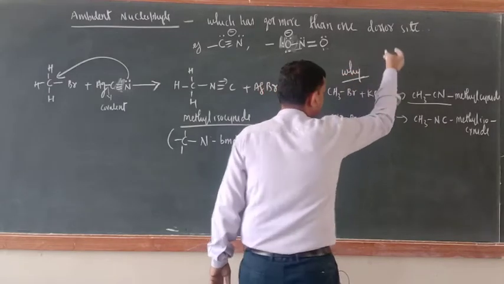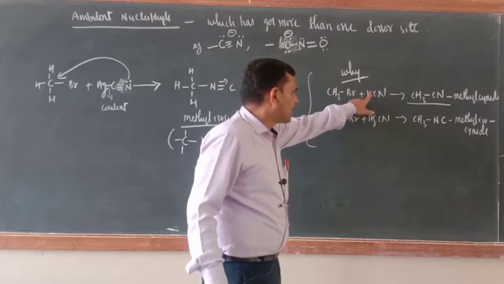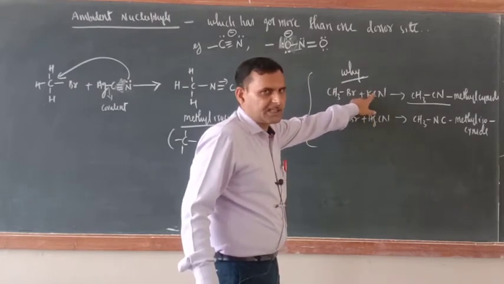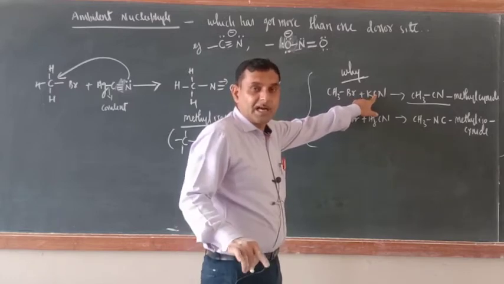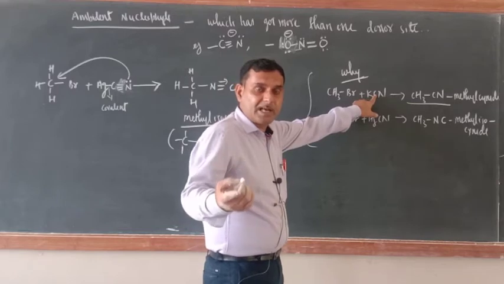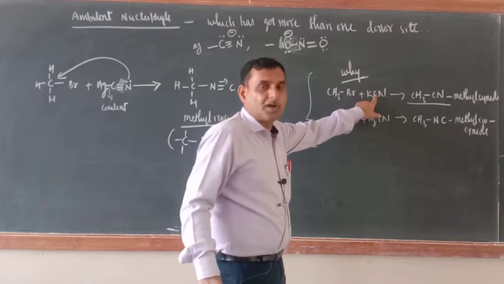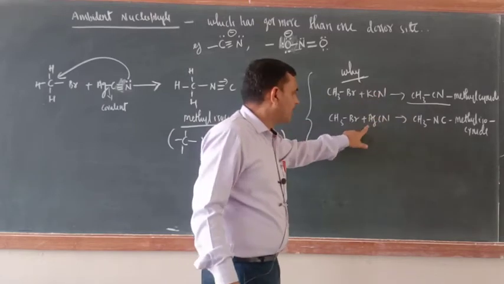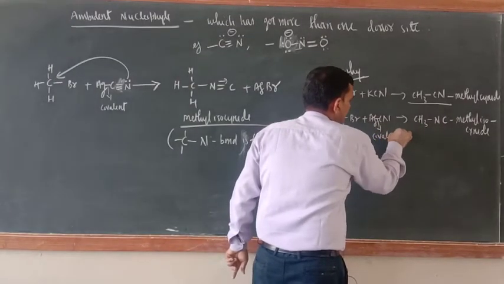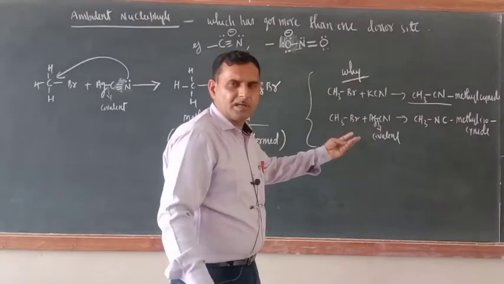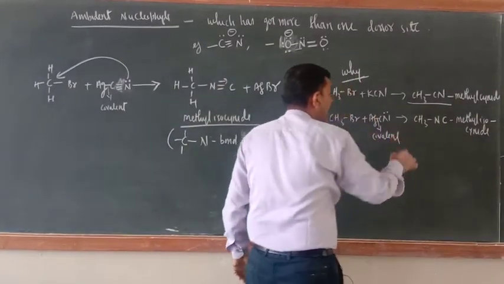I already explained this one. This is an ionic bond, here a covalent bond. Because the bond is ionic, both C and N will be free sides. So it can attack from the C side or the N side, but the carbon-carbon bond is stronger than the C-N bond, so it will prefer the carbon-carbon bond. Here a covalent bond is there, so there is no option because it will not be ionized. So now the free site is nitrogen.